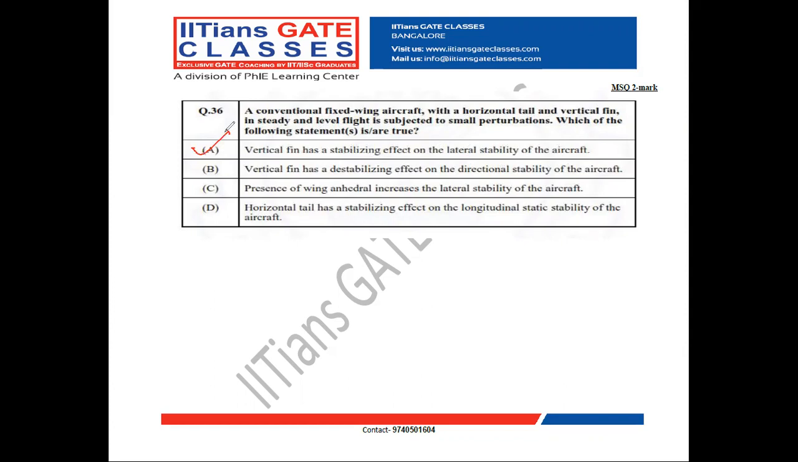Option B: vertical fin has a destabilizing effect on the directional stability of the aircraft. We already know the vertical fin is the main contributing factor for directional stability of the aircraft. So it is the main contribution for the stabilizing effect of directional stability. So option B is incorrect. Option C: presence of wing anhedral increases the lateral stability of the aircraft.